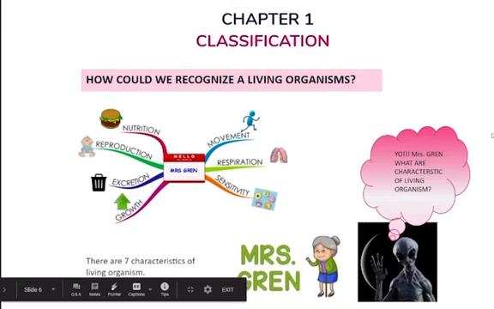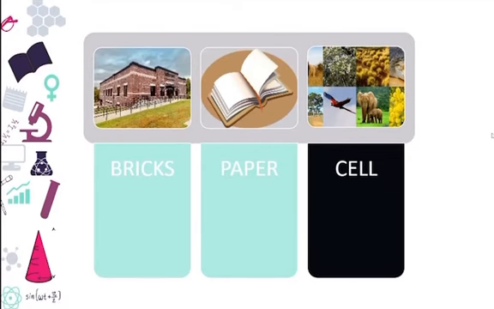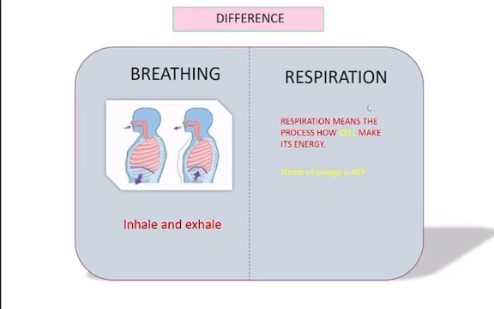The one important thing I want to talk about is that all big things are a combination of small things. Such as this house is made up of bricks, the book is made up of paper. In the same way, all living organisms are made up of a smallest basic unit called the cell. Now the difference between breathing and respiration: breathing simply means inhale and exhale. Respiration means the process by which a cell makes its energy, and the name of that energy is ATP.